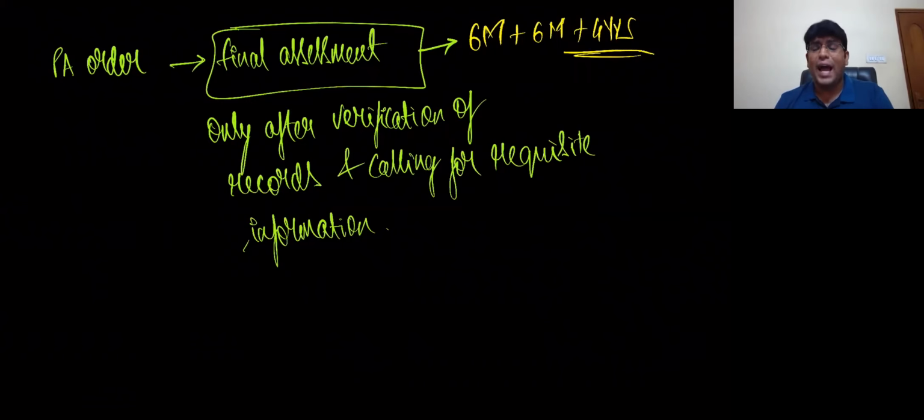But in the exam, I don't want you to directly write the word 5 years. Don't do that; even 1 mark will not come. Write properly. The original time limit is 6 months. The 6 months can be further extended for another maximum 6 months by the additional or joint commissioner. It can be further extended for another maximum 4 years by the commissioner. Write it properly, then the best marks will come.